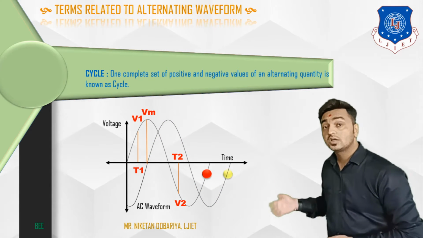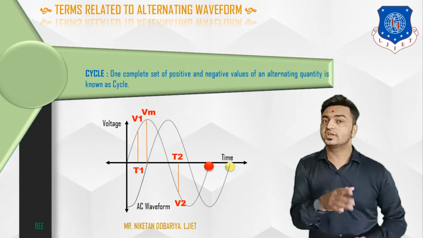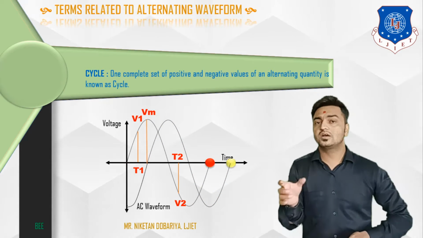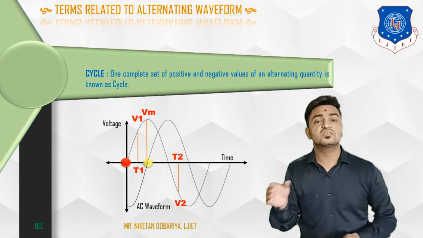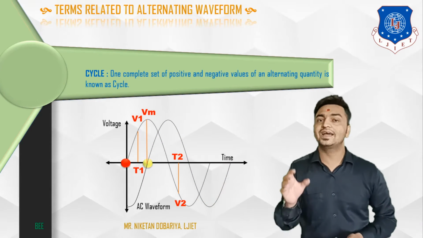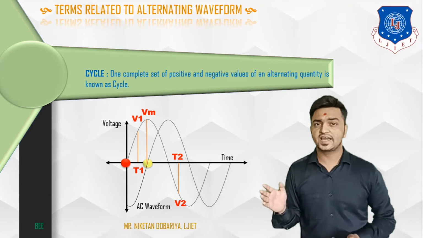After that, that set will be repeated again and again. So in other words, what is one cycle? A portion of the waveform which is repeating again and again. That portion or that set is known as one cycle. So this was the cycle.